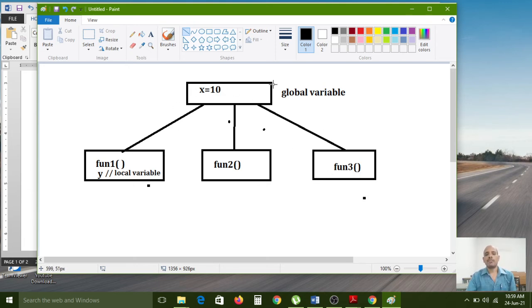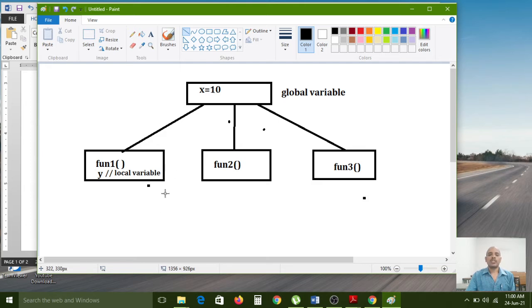Because of that, it is available in the global section. So that's why it is called a global variable. But the y variable is completely a local variable. Its lifetime is available only for function 1's purpose, right? So here the x variable contains data, 10 is the data. So this data is traveling across all functions.